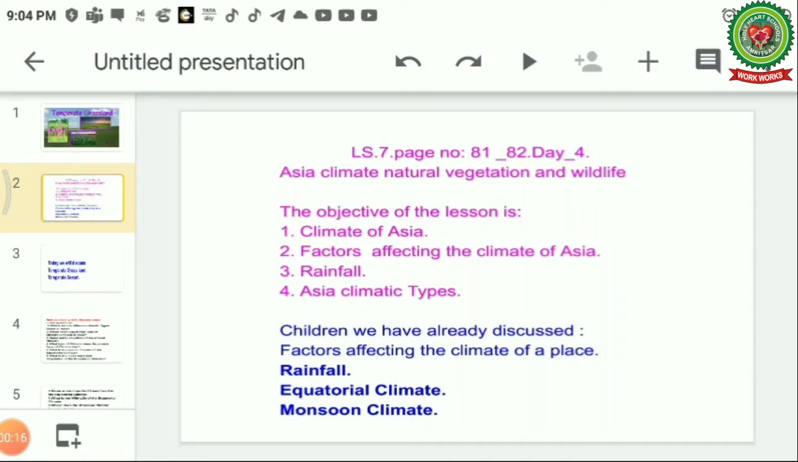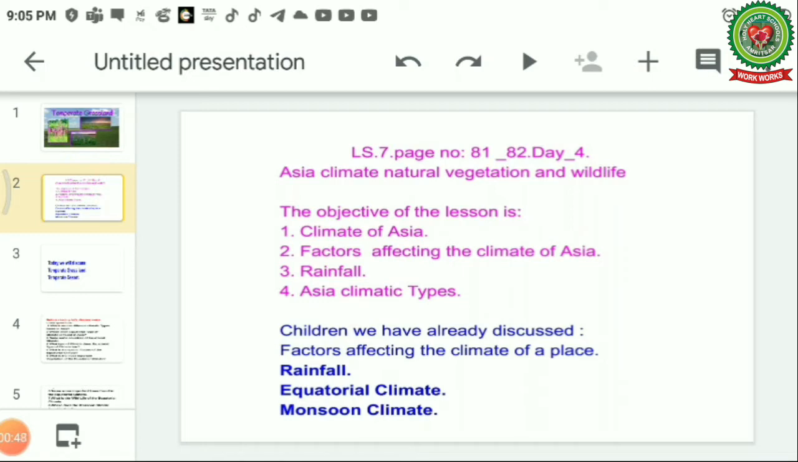The lesson which we are doing is Asia: Climate, Natural Vegetation and Wildlife. Today we will be discussing page number 81 and 82, temperate grasslands and temperate desert. The objective of the lesson is climate of Asia, factors affecting the climate of Asia, rainfall, Asia climatic types.